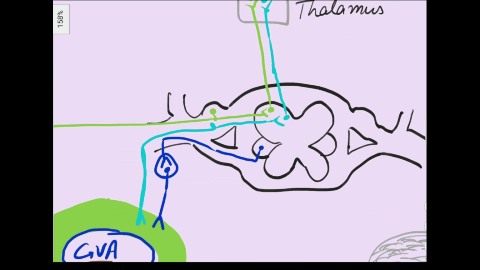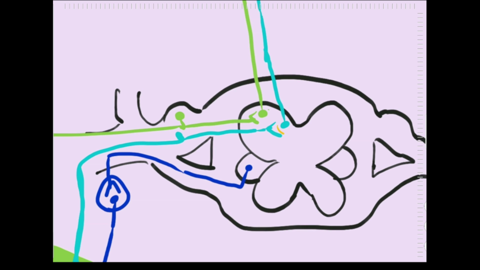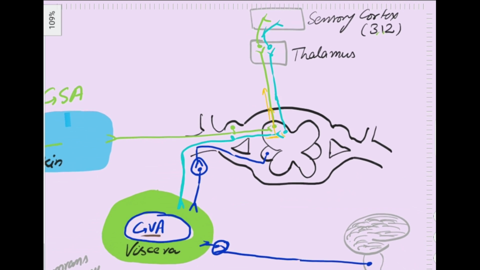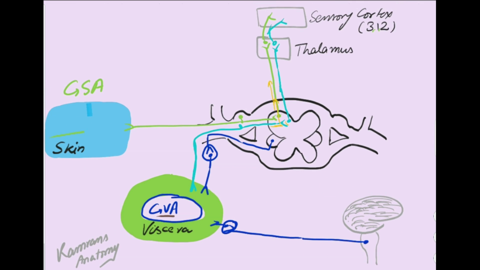So what happens wrong here? At the synaptic cleft, the first order neuron of the general visceral afferent component activates the second order neuron of the general somatic afferent component. This is the wrong call. Our brain has got wrong signals and we will perceive pain over this somatic area. This is the mechanism of referred pain.